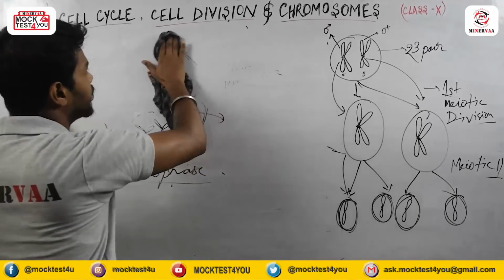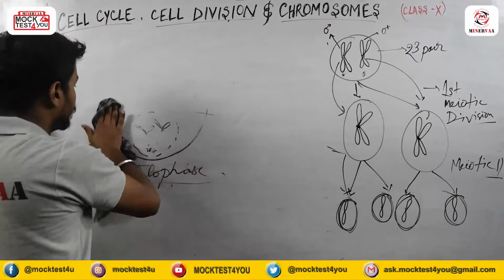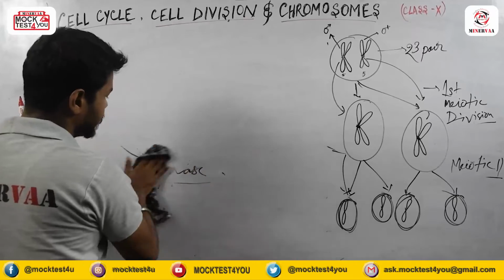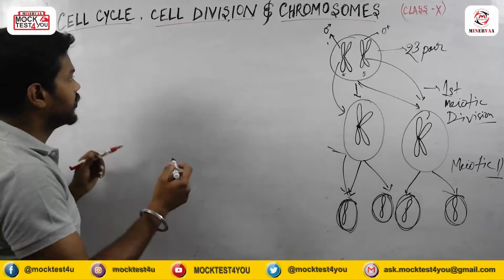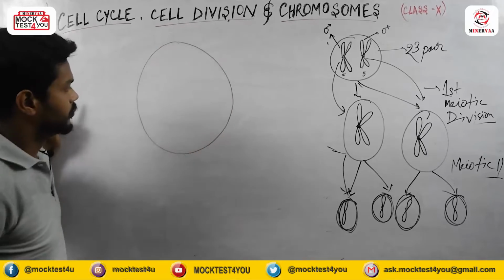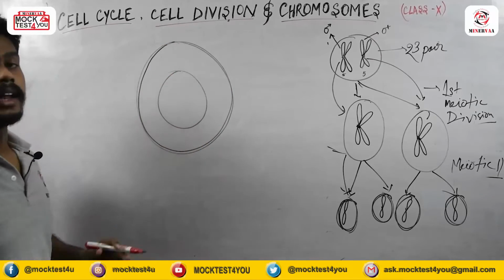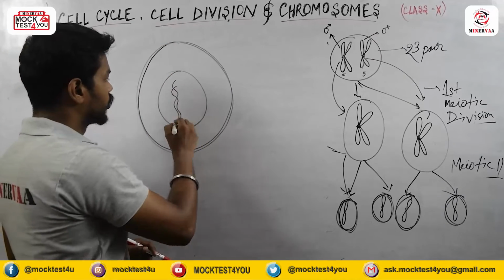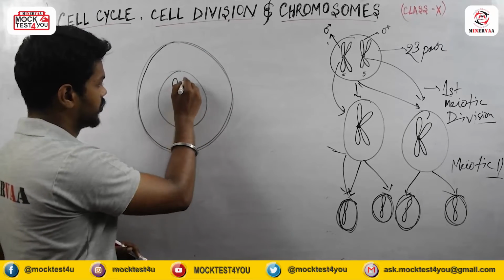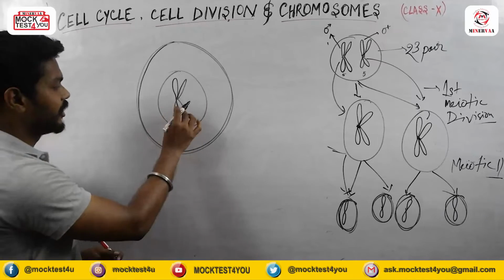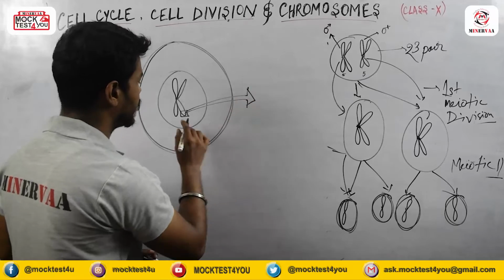Okay, so now we will understand the chromosome. So before understanding the chromosome, what is the chromosome location? I hope you already know that inside the cell, there is a nucleus, and inside the nucleus there are chromosomes present. And if I zoom in on this portion, I will show you how it actually looks.